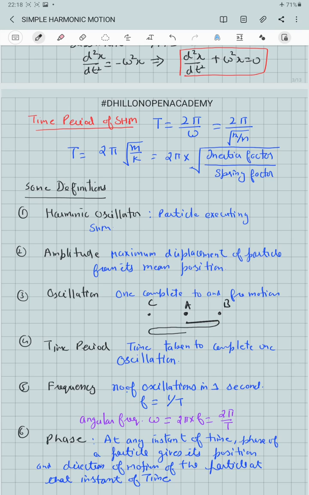That is, sometimes it moves toward the positive x-axis and sometimes towards the negative x-axis, so it is also changing direction. So the displacement or position of the particle with respect to its starting point A, and the direction in which it is moving, is indicated in terms of a physical quantity which is called the phase of the particle.